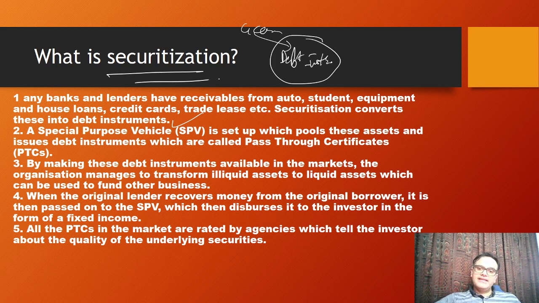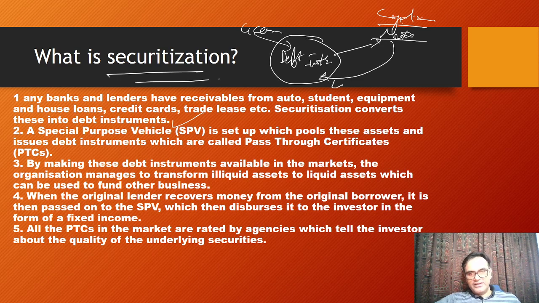Okay, and then they can sell this debt instrument in the market, that is the money market or capital market, as per the nature of the debt instrument created, and they can get liquidity, and essentially this is in lieu of the already coming liquidity from the market. So that is the process which I have explained here also.